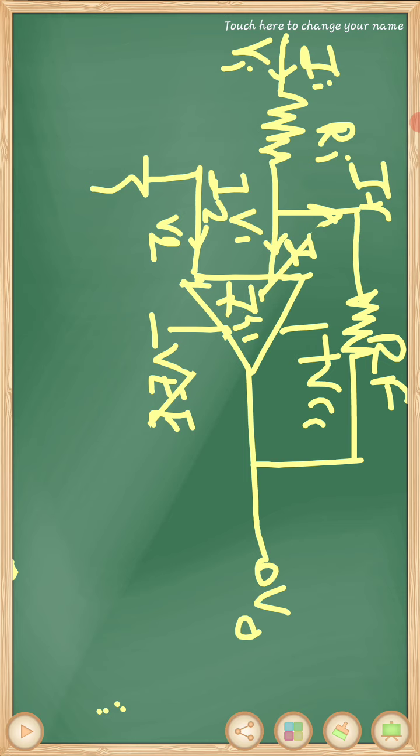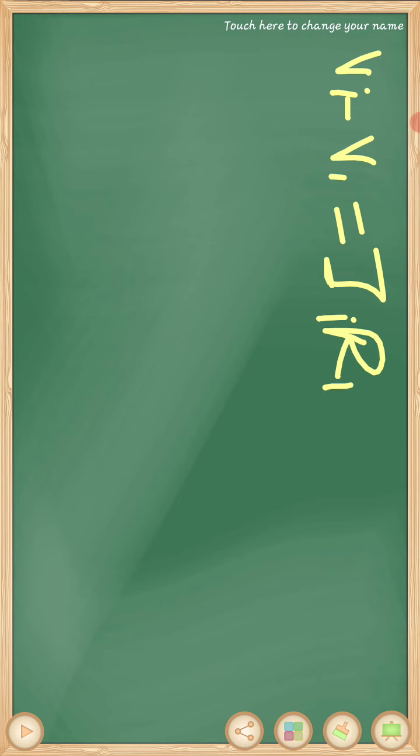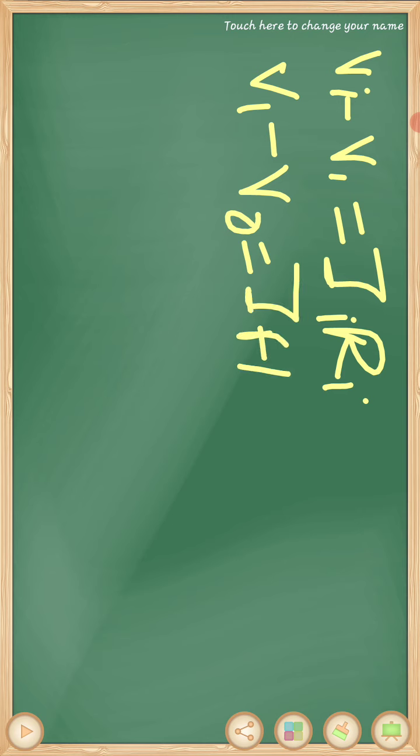Okay, mathematically, the voltage gain offered by the circuit. Mathematically, voltage gain AV is equal to the ratio of the output voltage to the input voltage, V0 upon VI. Here VI minus V1 is equal to II RI, and V1 minus V0 is equal to IF into REF.